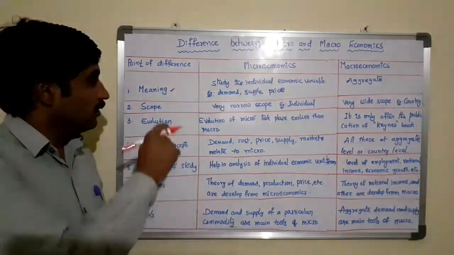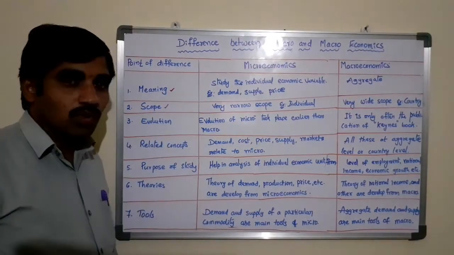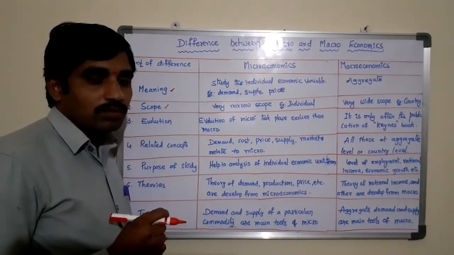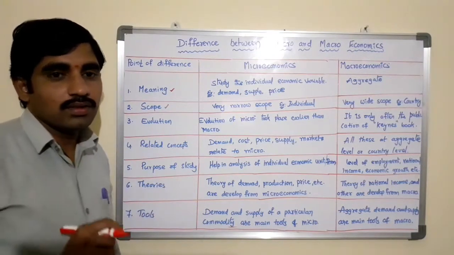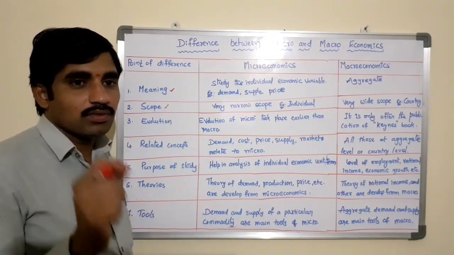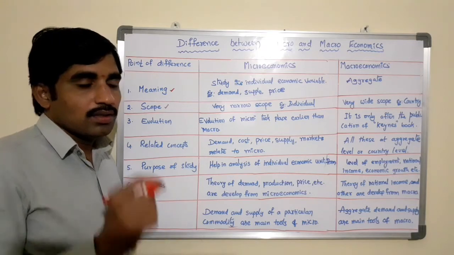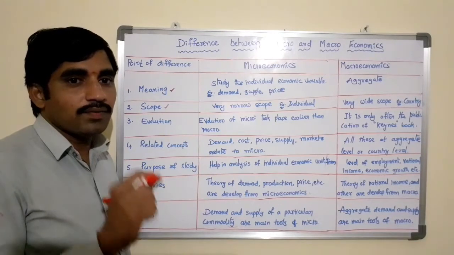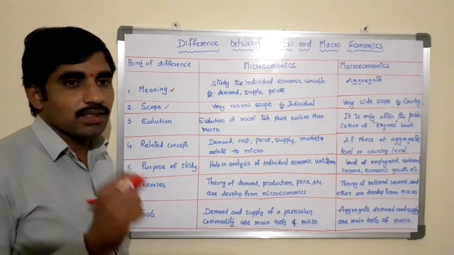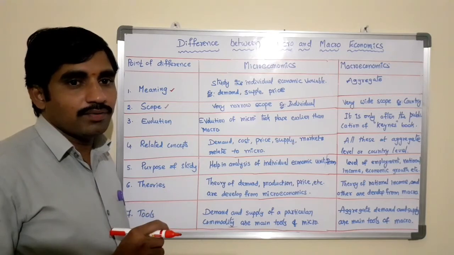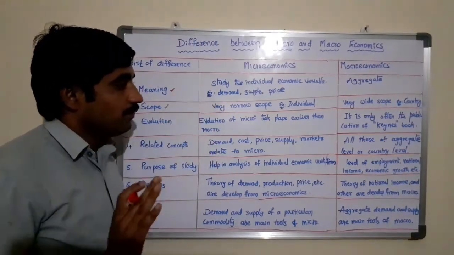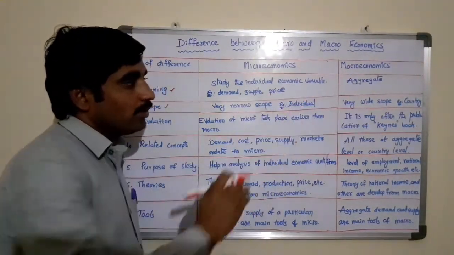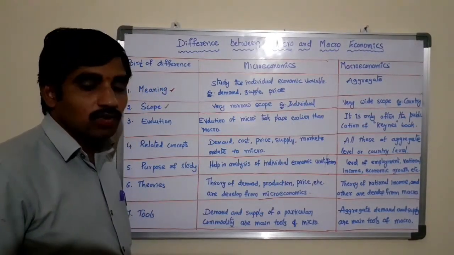industries. Coming to the second one, scope: here microeconomic scope is very narrow, that is restricted to the individual business, because the nature of microeconomics itself reveals that it is the study of individual behavior. Therefore, there is a very narrow scope in case of microeconomics. But coming to macroeconomics, it has a very wide scope.